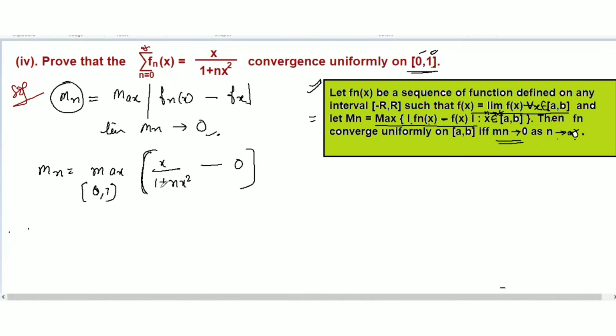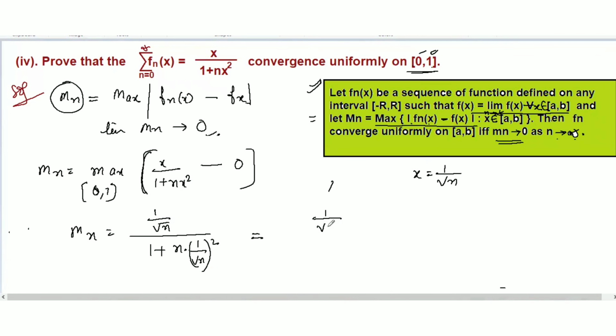This one we have to substitute x into. What was the maximum value? x equal to 1 over square root of n. So in place of x, just substitute in Mn: 1 over square root of n over 1 plus n multiplied by 1 over square root of n whole square. We are finding Mn here.